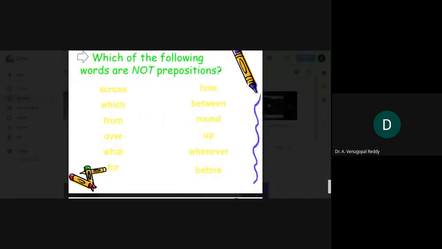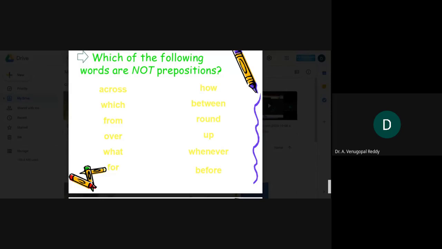Let's practice the last exercise regarding prepositions. Which of the following words are not prepositions? Here is a list of words. Only a few words are prepositions. There is a mixture, a combination of prepositions with other words. What you have to do is identify the words which are not prepositions.